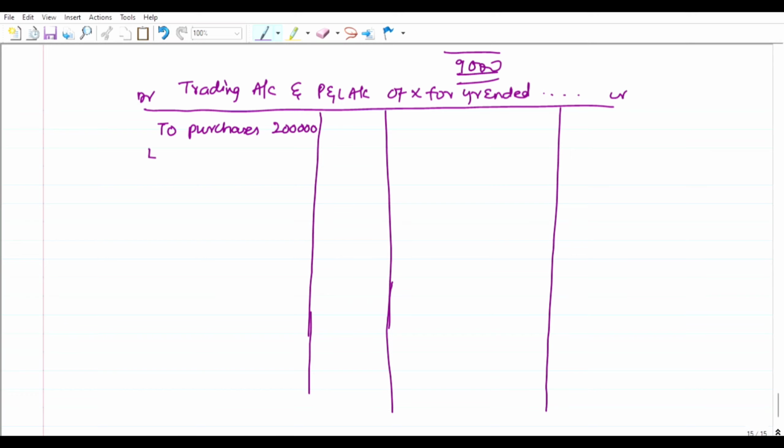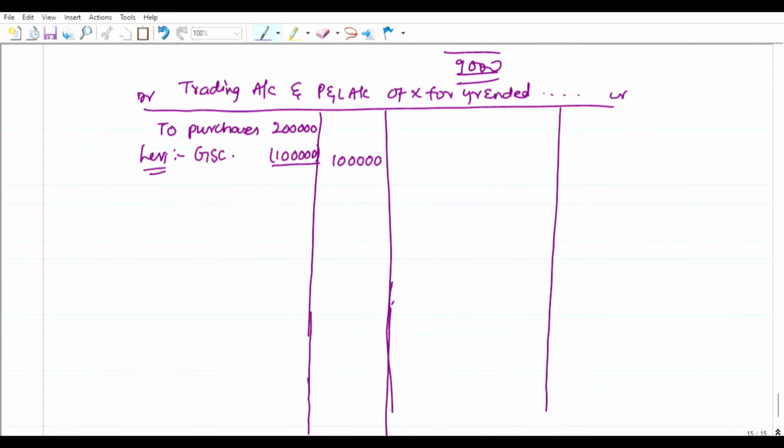Less goods sent on consignment of rupees how much, 1 lakh, right? Because half of the goods were sold at invoice price of rupees 30, but that is originally of cost, of rupees 1 lakh, which is rupees 1 lakh in the outer column. Directly I have taken, not taken in the credit side of the trading account, but I have deducted it from purchases directly.